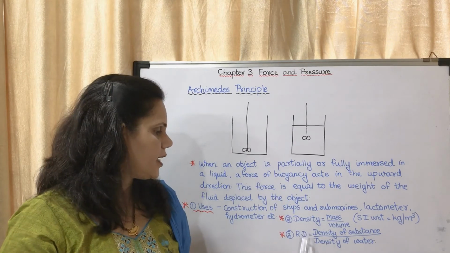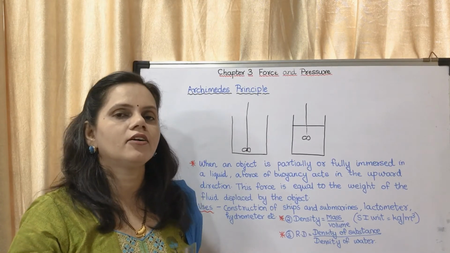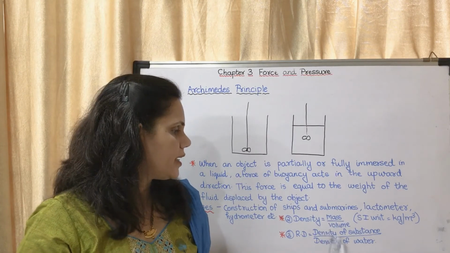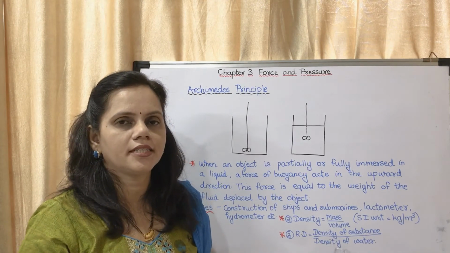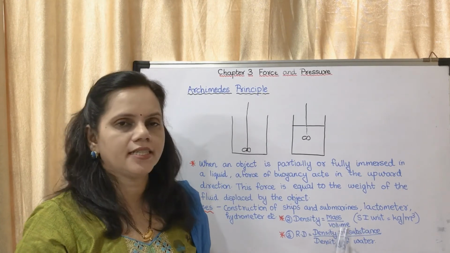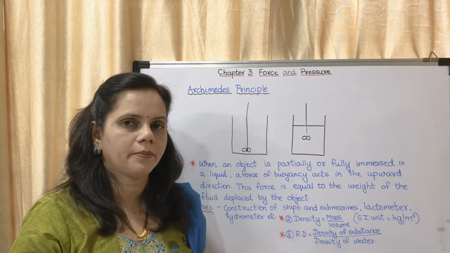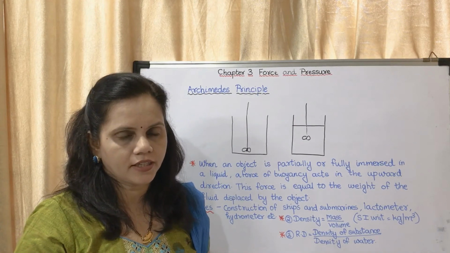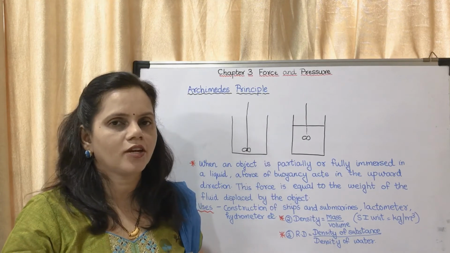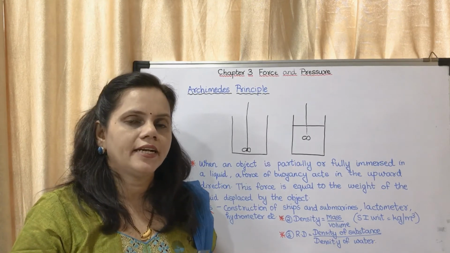Okay. Now the next is relative density. Relative density is a value which is a ratio of density of substance upon density of water. So relative density is equal to density of substance upon density of water. Okay, the definitions are given in the box. You may mark. Okay, so this is the end of the chapter.